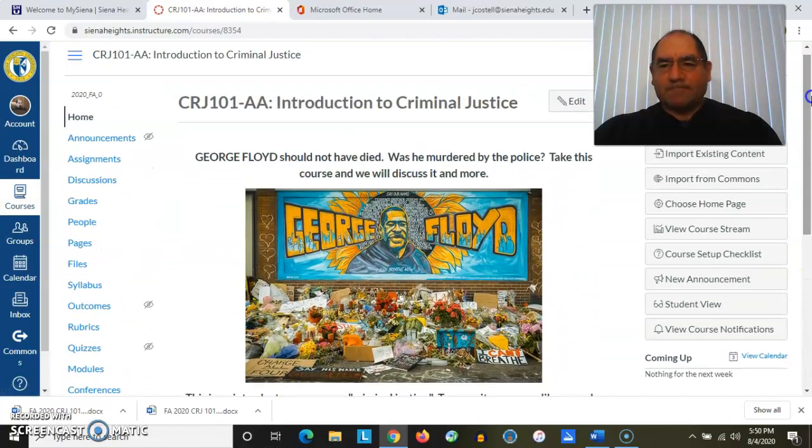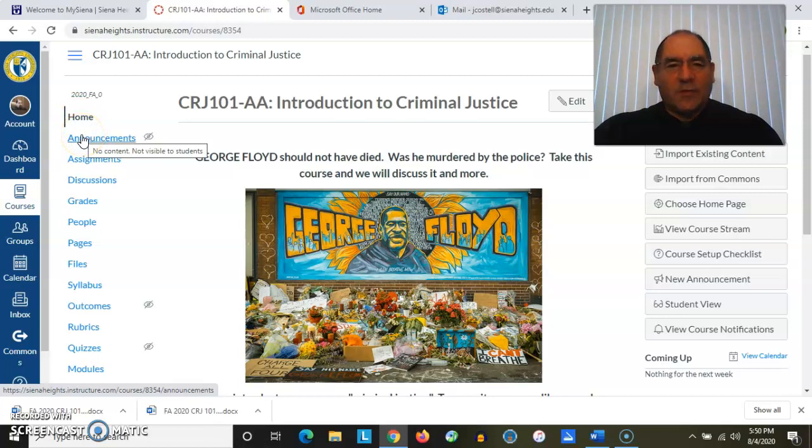So let's scroll back up. Let me direct your attention to the left-hand side of this menu. And you'll see a bunch of different entries. So for instance, if you wanted to get to the home page, you click on that. If you want to see if there's any announcements, you can do that here. If there are any assignments or discussions, you can access that here. And we're going to come back to discussions momentarily so you can see what that's going to look like. As far as looking at your grades, you can access it by clicking on Grades. If you want to see who your other fellow students are, you can get that by clicking on People.